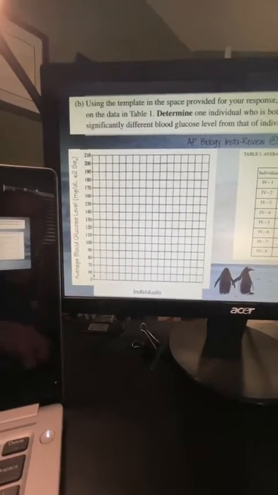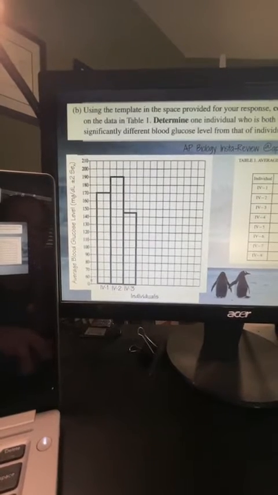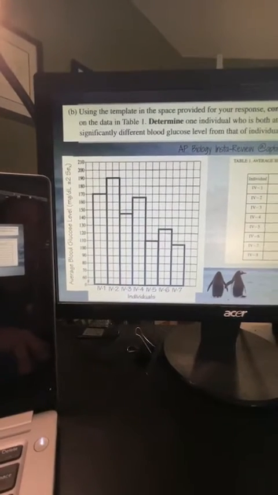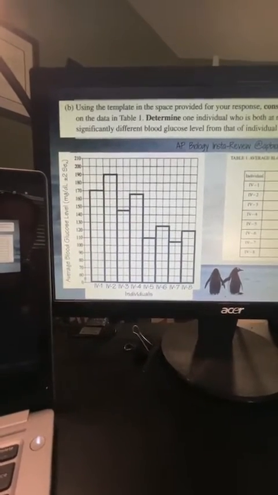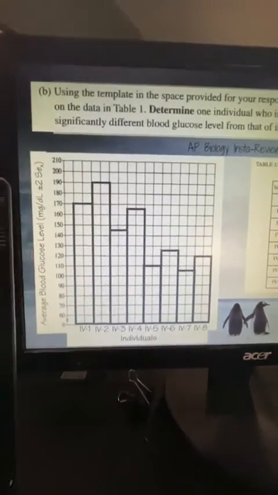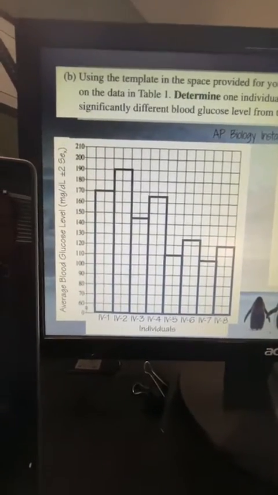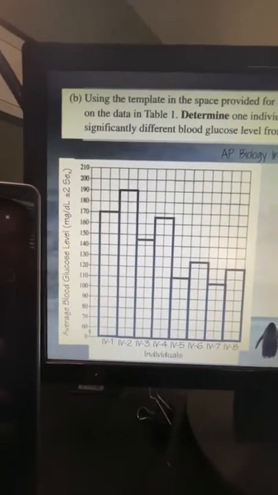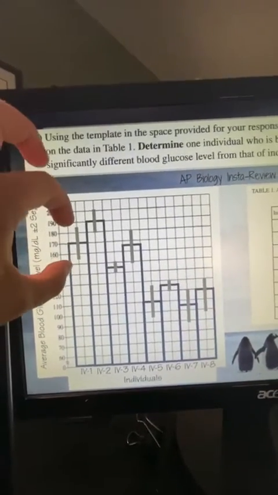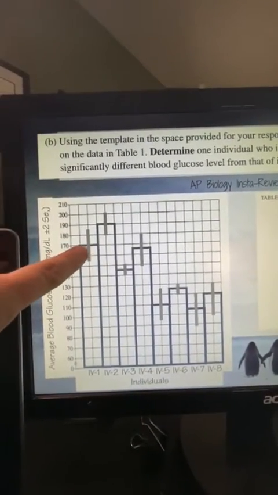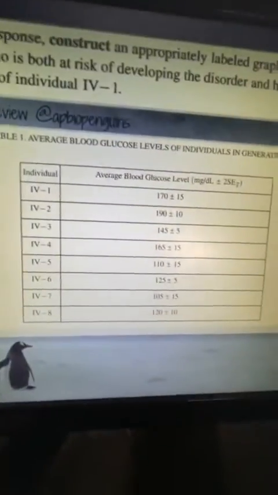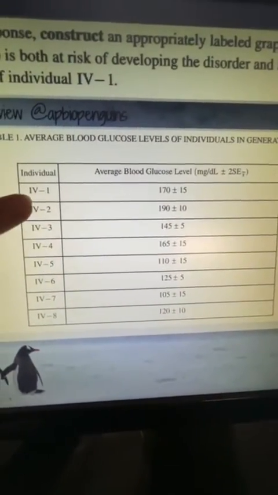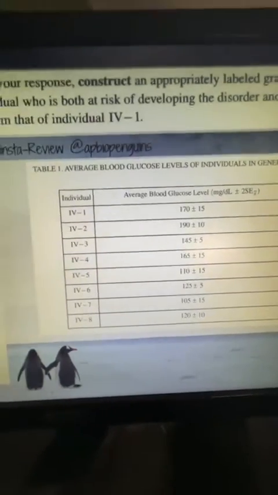Okay, so we go ahead and we graph our first individual, we graph our second individual, third, fourth, fifth, sixth, and so on. Okay, so now we have all of our individuals graphed, and don't get nitpicky with me. I did my best graphing on a computer. So are we done? Well, no, because we still have to make our error bars. Okay, so you're then going to put your error bar going above and below that amount. So as we said before, 170 plus 15, 170 minus 15. Based on my data, it said that individual 1 should have been 170 plus or minus 15, okay? So we're going to just graph that, okay?